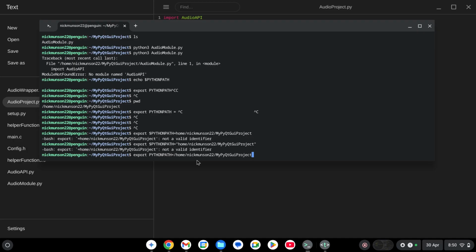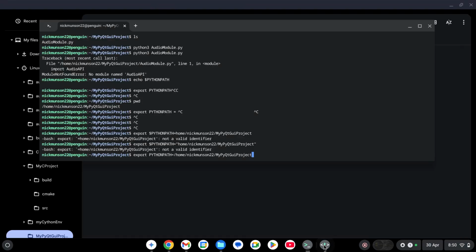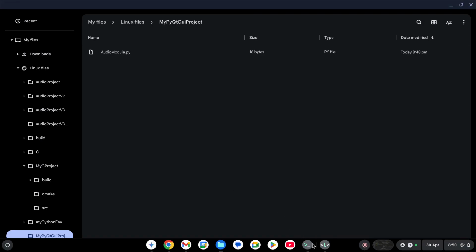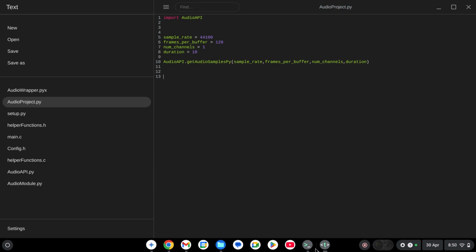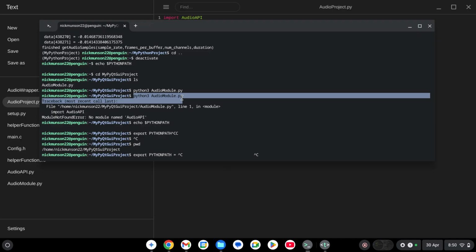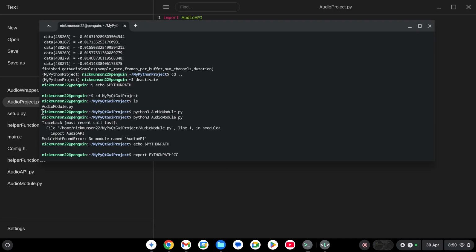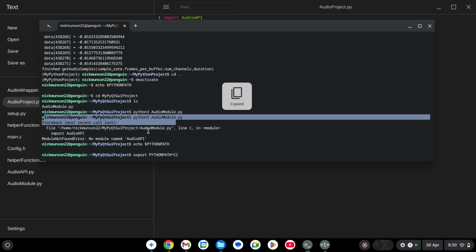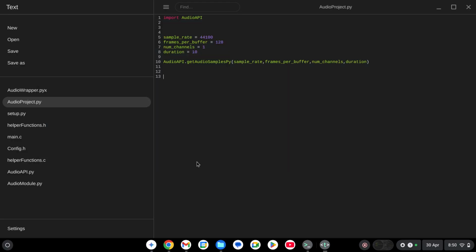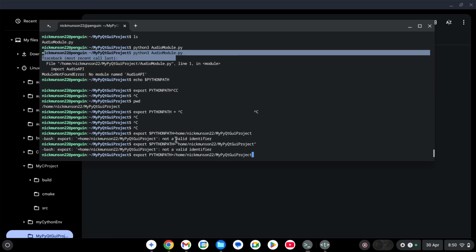Oh, I'm actually stupid. We don't need to print this. We need to print the path to the modules. Python, when it runs, is running from the folder that you run it from, right? So when I ran this command here, I ran it from my Qt project. In this line it runs because we didn't have any code in it. But in this line I wanted to look for my audio API, and the audio API doesn't exist in this folder. It exists elsewhere. Let's go ahead and find it.